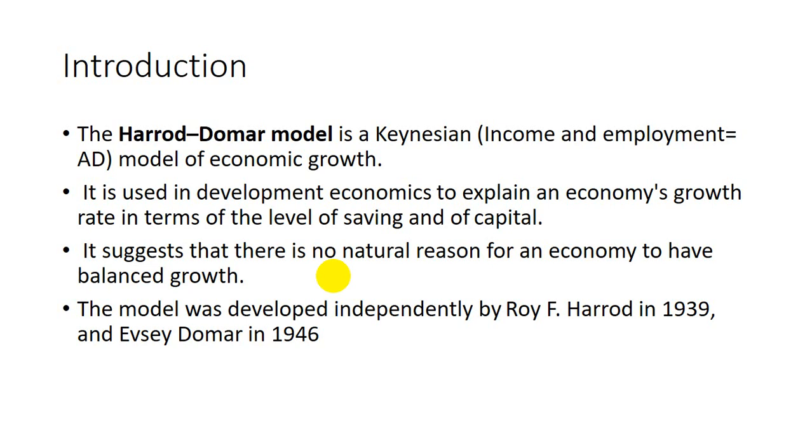The Domar model is based on the concept of what the conditions are for the economy's equilibrium. I'm going to repeat this again: the Domar model is based on the concept of what the conditions are for the economy's equilibrium when the economy is growing. In order to keep the economy in equilibrium while it has a growing trend, what kind of requirements are needed? This is the basic concept behind the Harrod-Domar model.